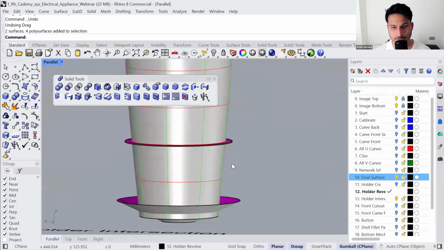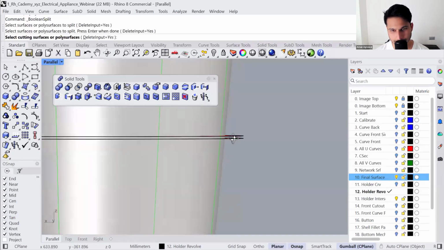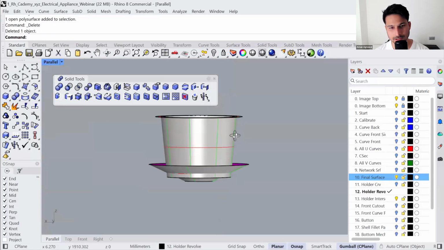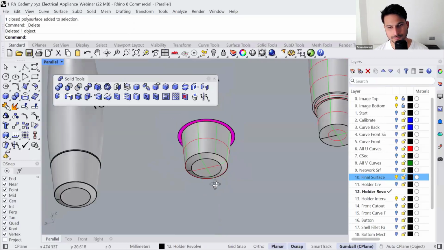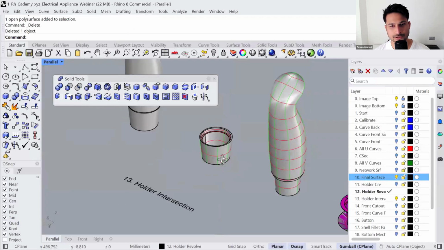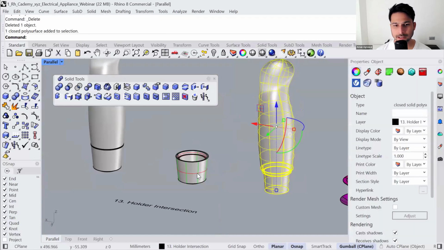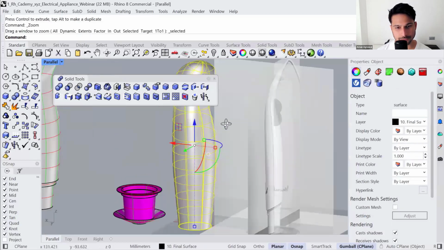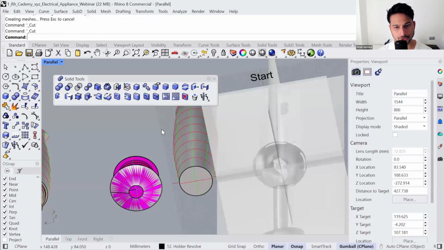All right, so now I'm going to separate the bottom section. So Boolean split this one with the bottom cut out. So let me delete the top part. We don't need this. And lastly, we need to also do Boolean split with this part. We don't need this. Okay, so as you can see, we have the top solid and the bottom solid. In case you're wondering, how did I make a solid model? It's very simple. Run the cap command. Okay, cap, to convert it into solid geometry.